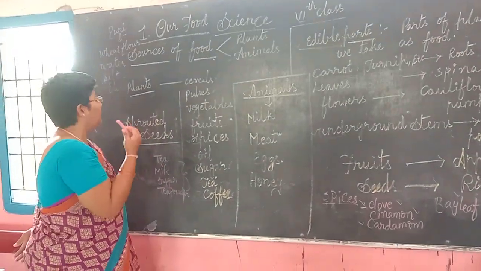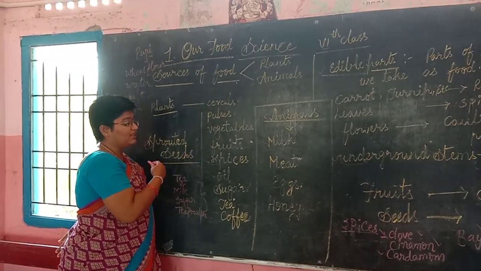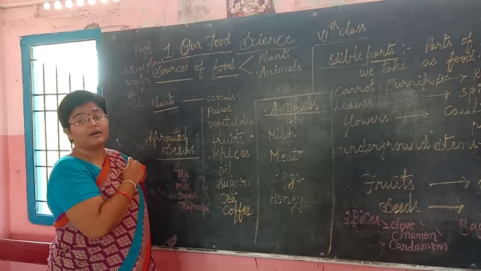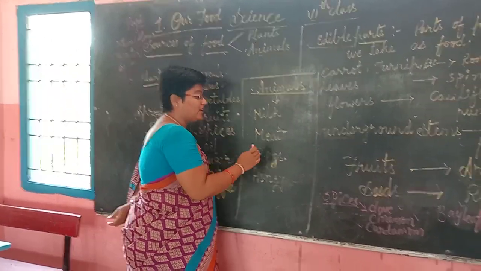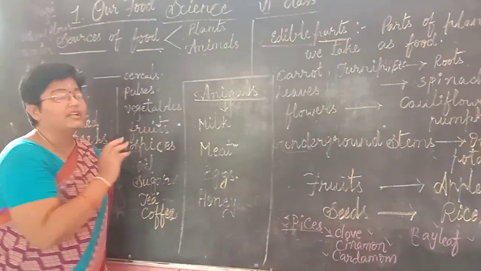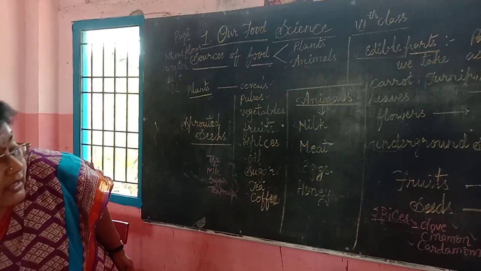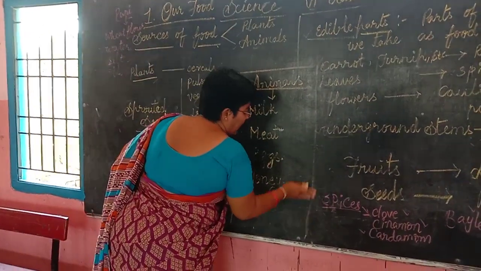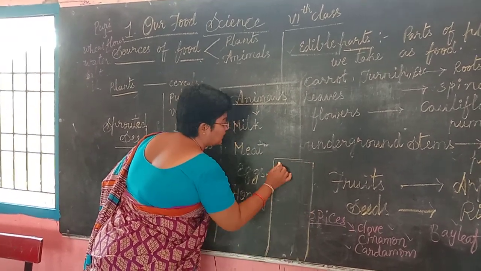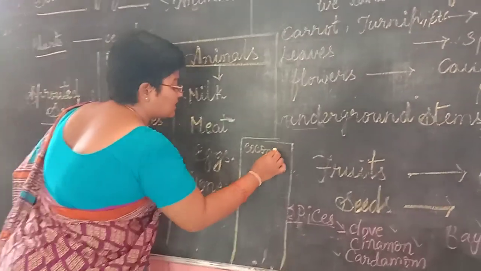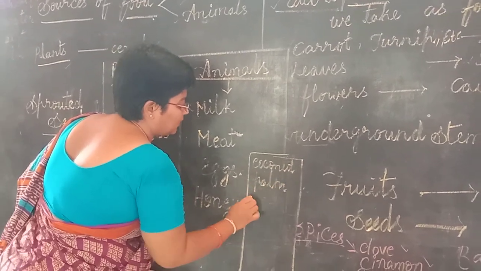Is it clear? Now we are going to see different kinds of oil given by different plants. What types of oils are you familiar with? Let us list out the different kinds of oil we use in our life. I am familiar with the oils which are made from coconut, palm, mustard.